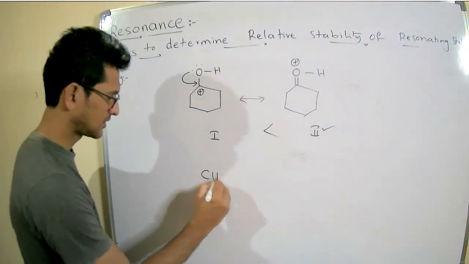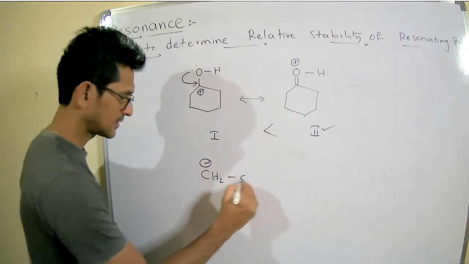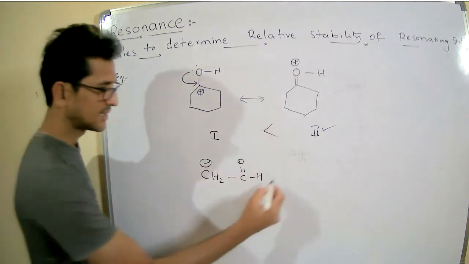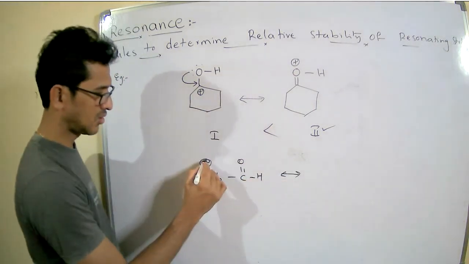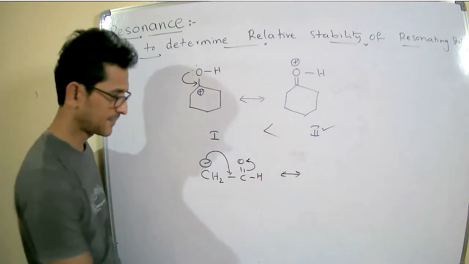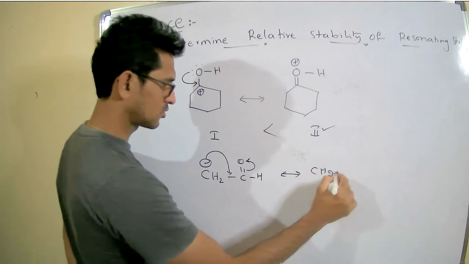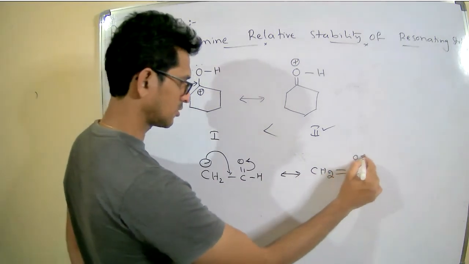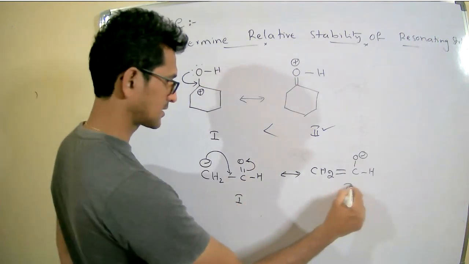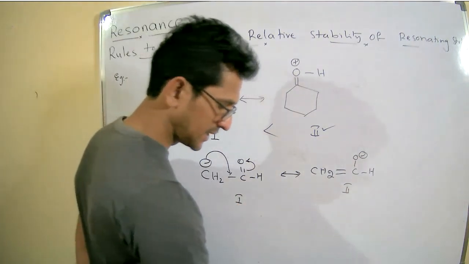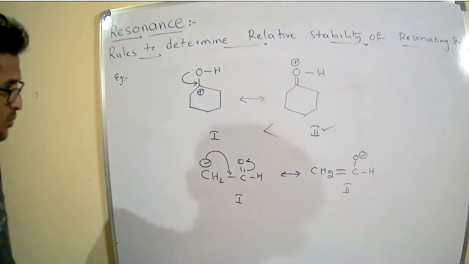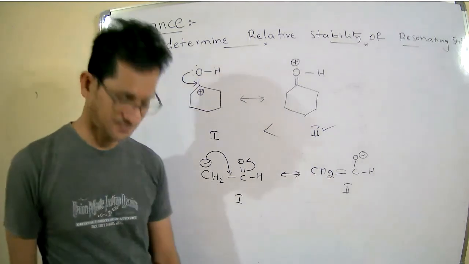For example, CH2(-)-C(=O)... rather CH2(-)-C=OH. Write down the resonance structure: CH2=C-O(-)H. Structure 1, structure 2. Now tell me which is more stable among these two.